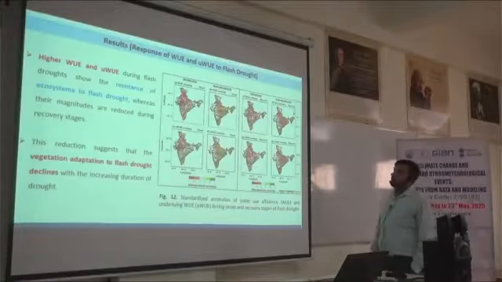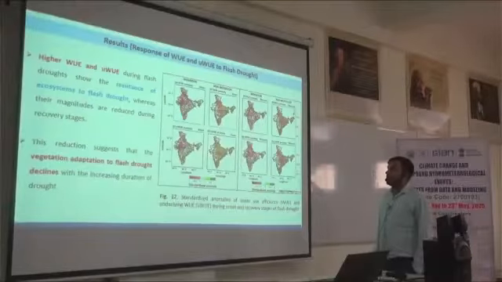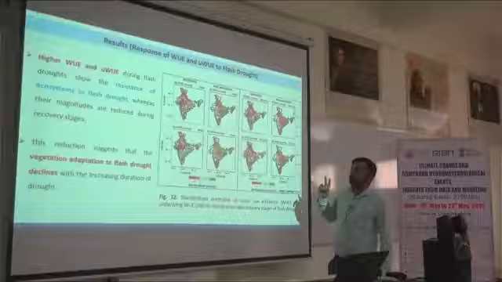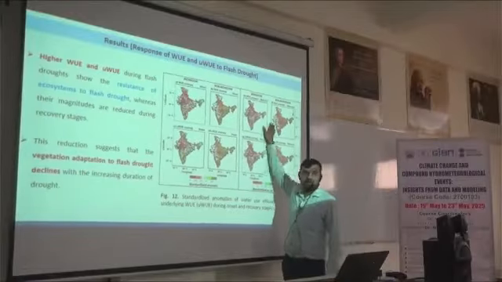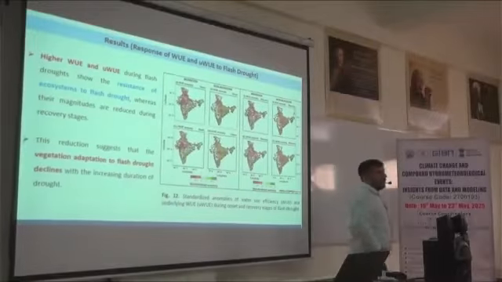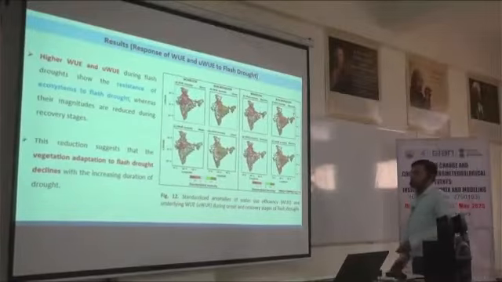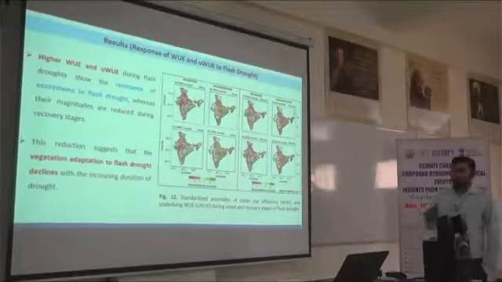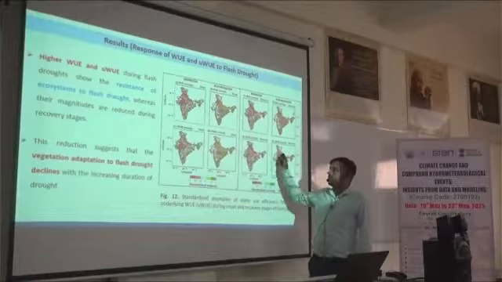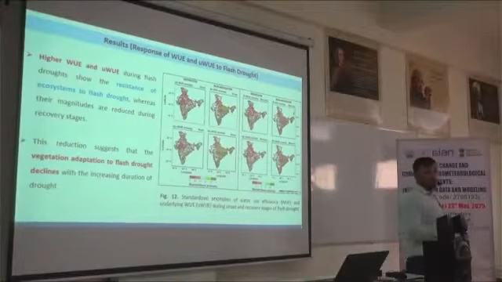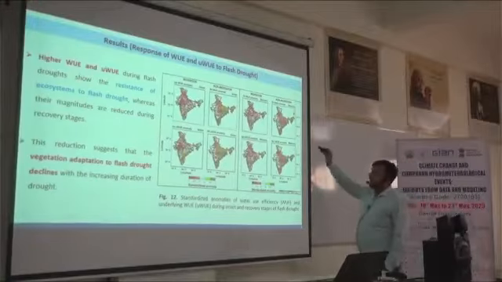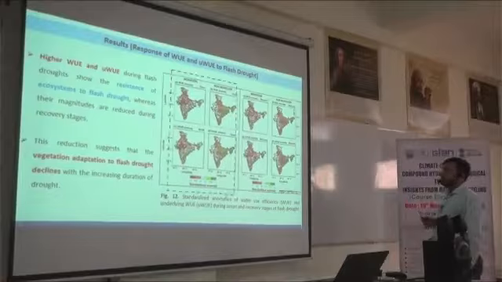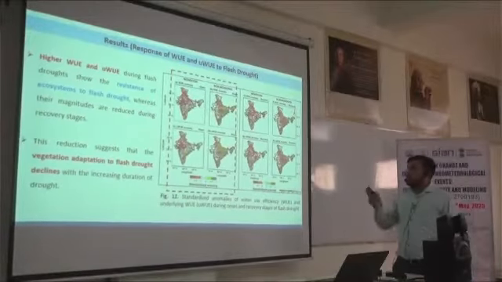For that we have calculated the water use efficiency and underlying water use efficiency and their response to flash drought. Here you can see 2 important findings. Initially we have shown water use efficiency in this and underlying water use efficiency in this, and I declared in the methodology section that if we take vapor pressure deficit into account, then that water use efficiency is known as underlying water use efficiency. You can see that water use efficiency values are always lower as compared to this, and this is due to vapor pressure deficit.